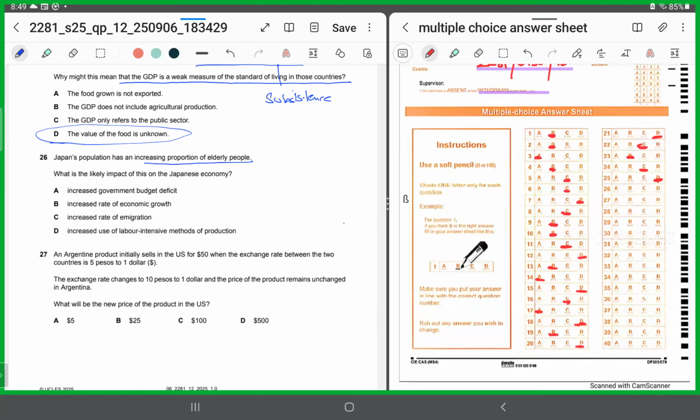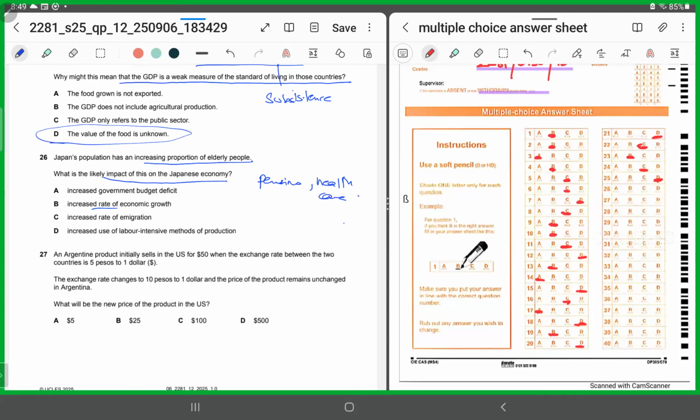What is the likely impact of this on the Japanese economy? This means the government would be spending more towards the provision of goods and services for the elderly, which means pensions, or spending on healthcare, right? So this means what?